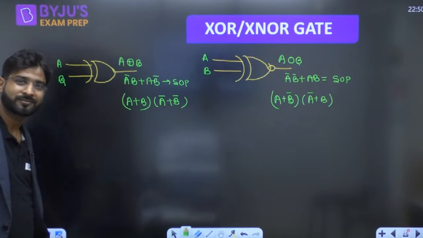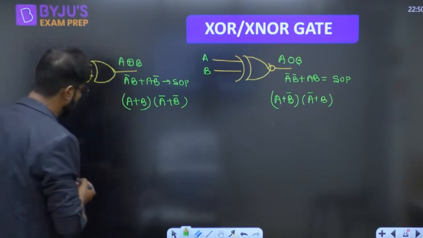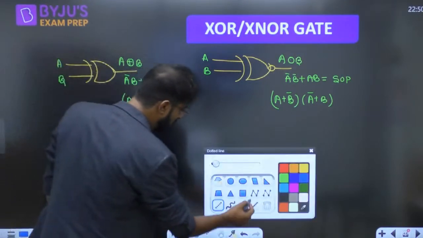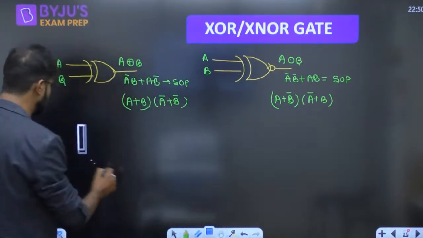बहुत ही बढ़िया. चलिए, XOR gate. Now how is the truth table of the XOR gate looking, guys? If you want to write the XOR gate truth table, it's very simple.